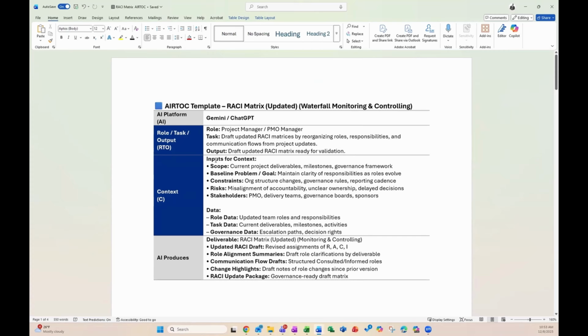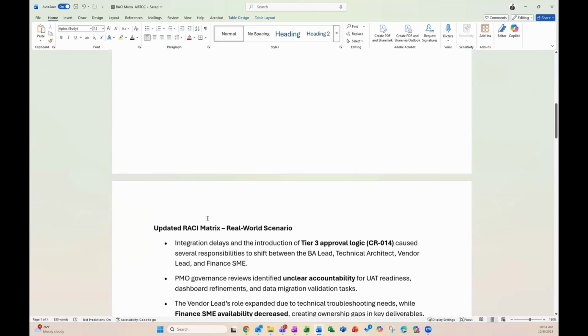Our inputs here, again, is high-level information that may come from your project schedule or other sources. This includes your scope, your baseline problem and goal, your constraints, your risks, and your stakeholders. All right, after that, we have our data, which includes role data, tasks data, and governance data for this RACI matrix. Okay, and these are recommended items that you should put into your query to make sure that AI has the right context to draft out the proper output. Let's take a look at our scenario here.